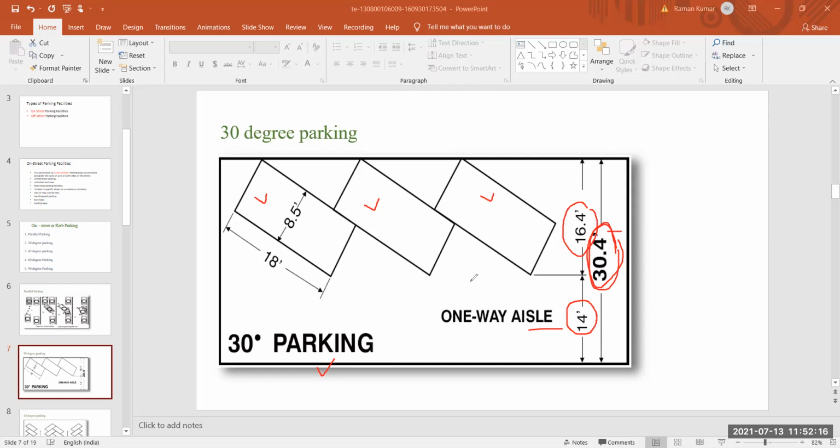These are the dimensions of our vehicle. We already know the width of a vehicle; here we provide the width as 8.5 and the length as 18 feet. So this is our parking facility.